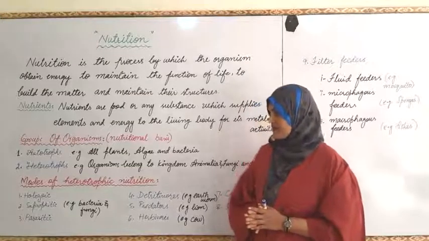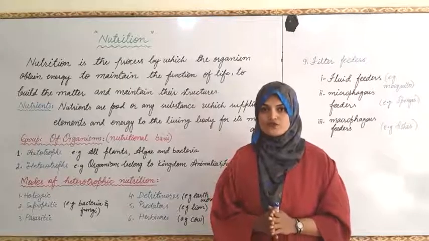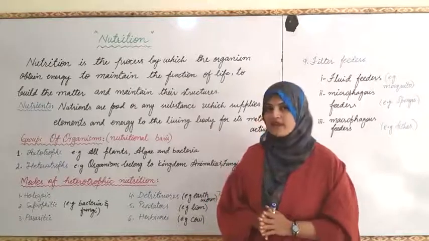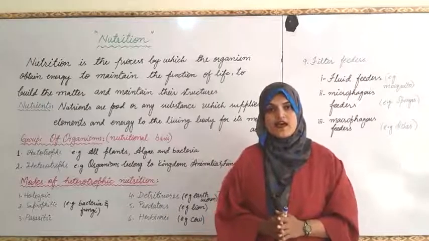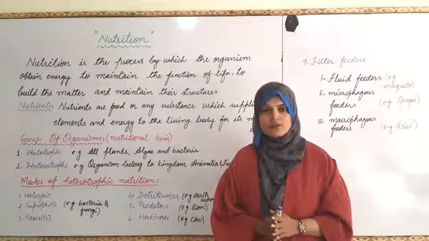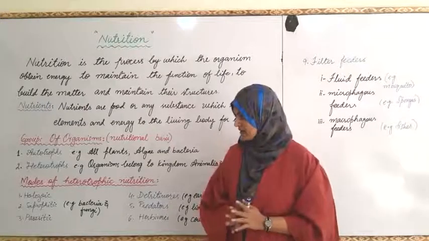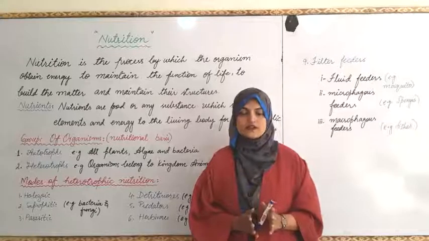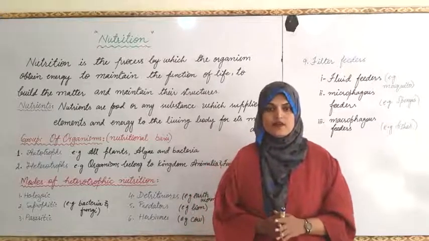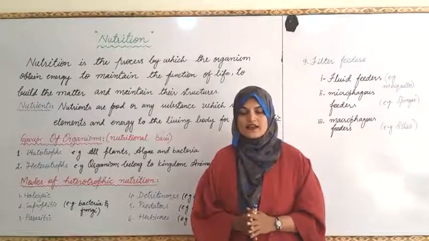Parasitic. The parasitic mode of nutrition is that type of nutrition in which a living organism depends on another living organism as well as causes harm to it. Like Taenia solium, which is normally termed tapeworm, Fasciola hepatica, liver fluke, as well as roundworm.